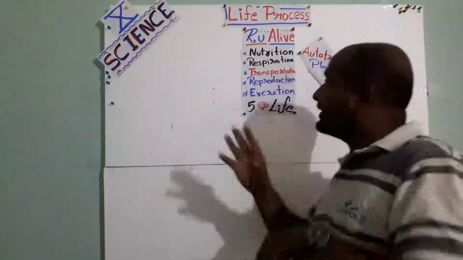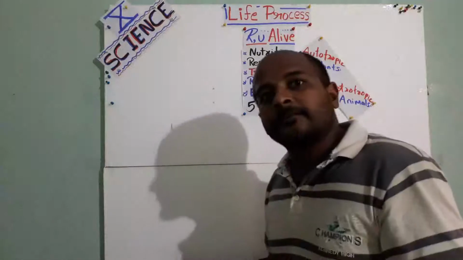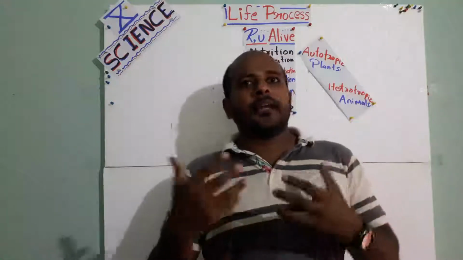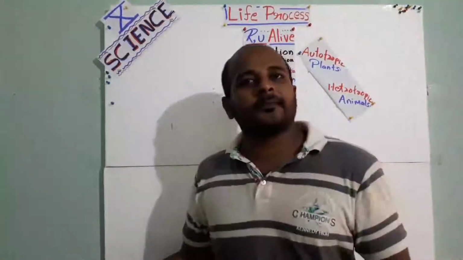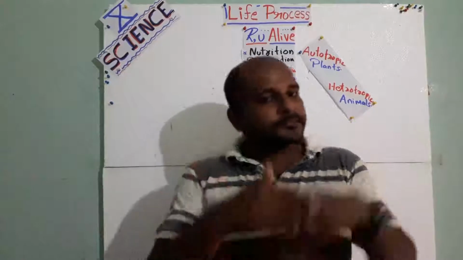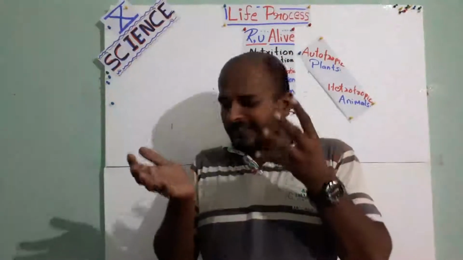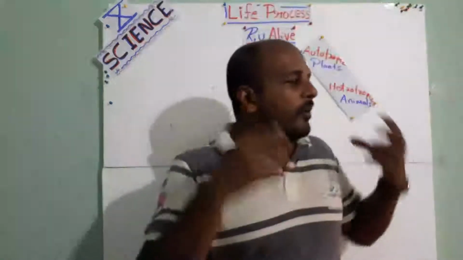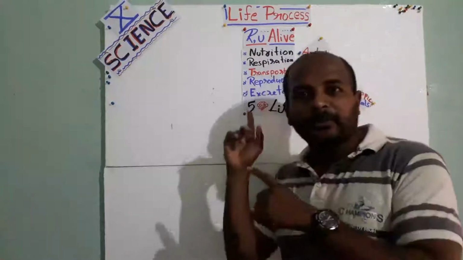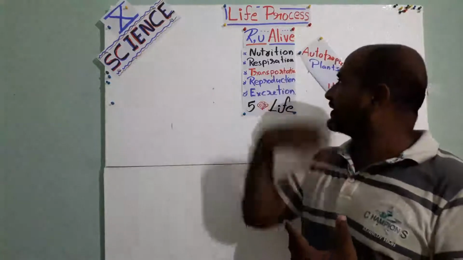Okay, reproduction means a new generation is created. That's also essential for our life to survive for the next generation. We are alive here. We will die one day. But our own genes, our own cells, our own blood continue to live. It is because of this reproduction. That's the second part, we will discuss afterwards.